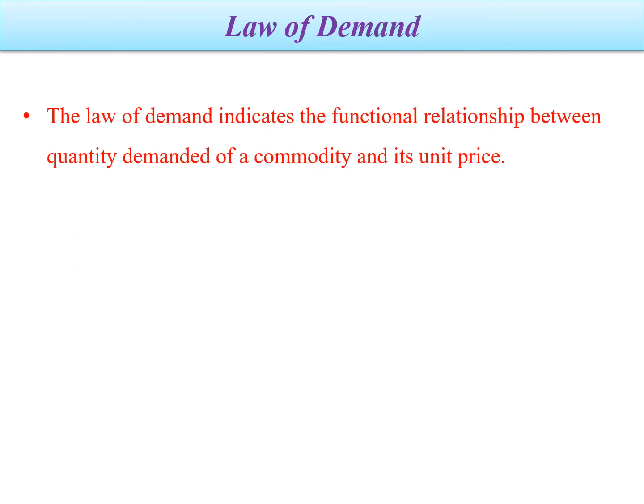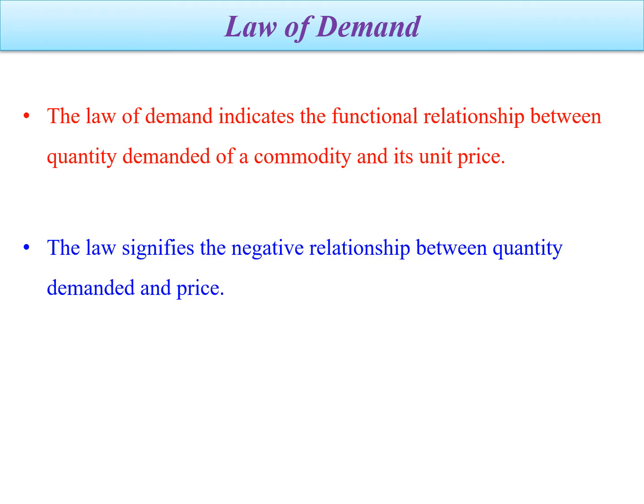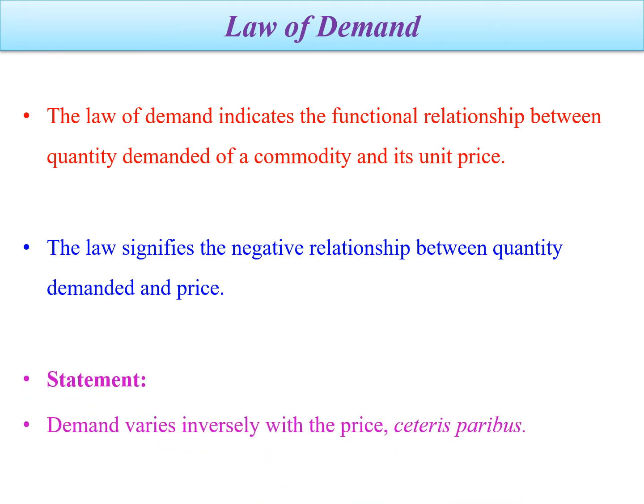Then next is a law of demand. The law of demand indicates a functional relationship between quantity demanded of a commodity and its unit price. The law signifies the negative relationship between quantity demanded and price. The statement is, demand varies inversely with price, ceteris paribus.